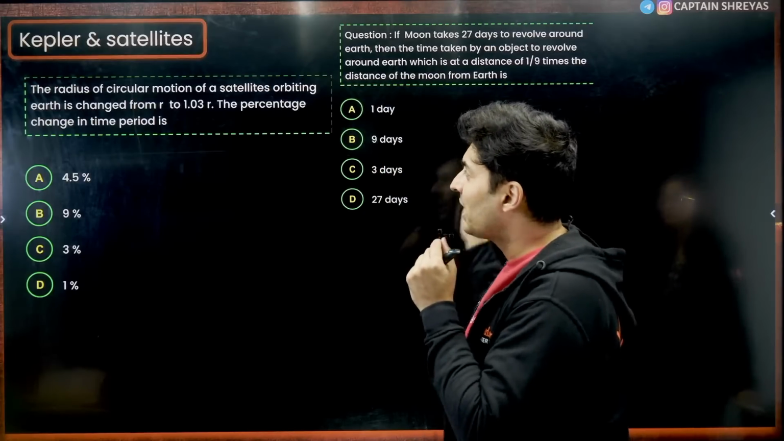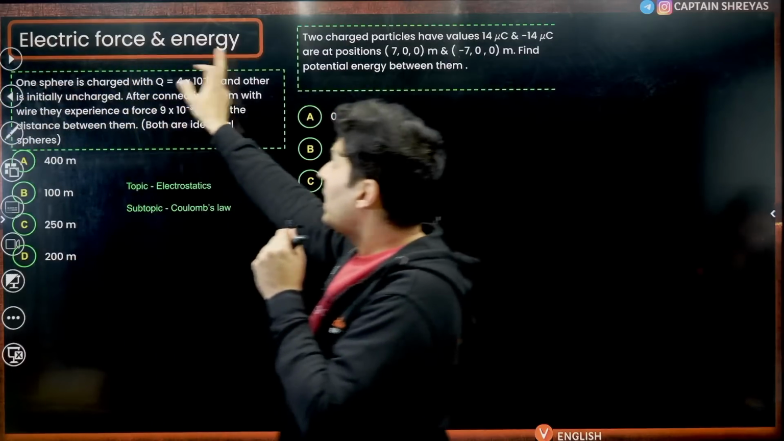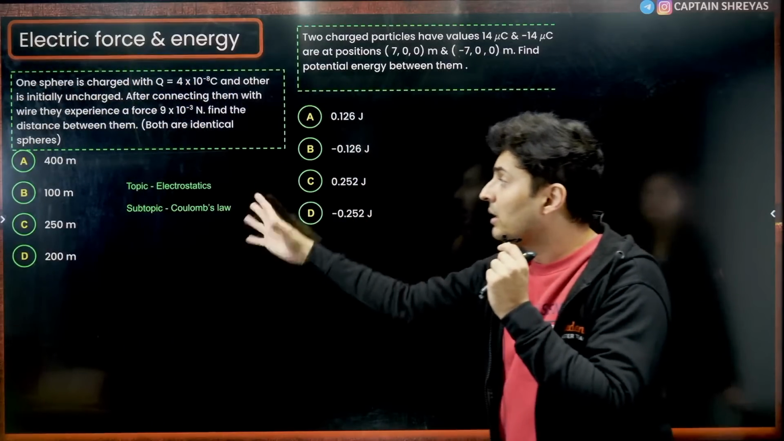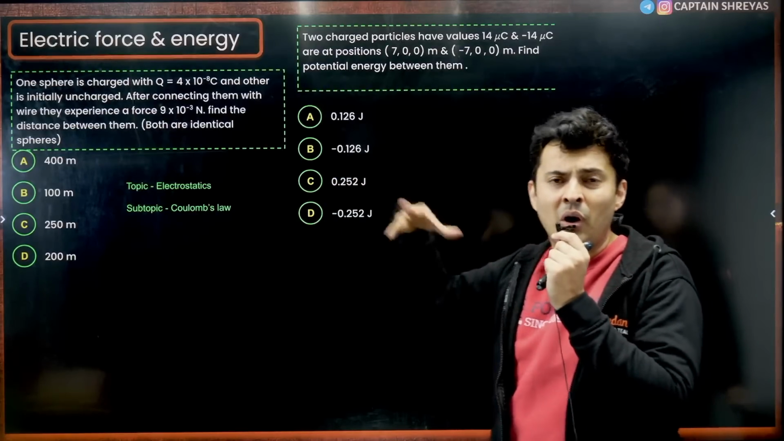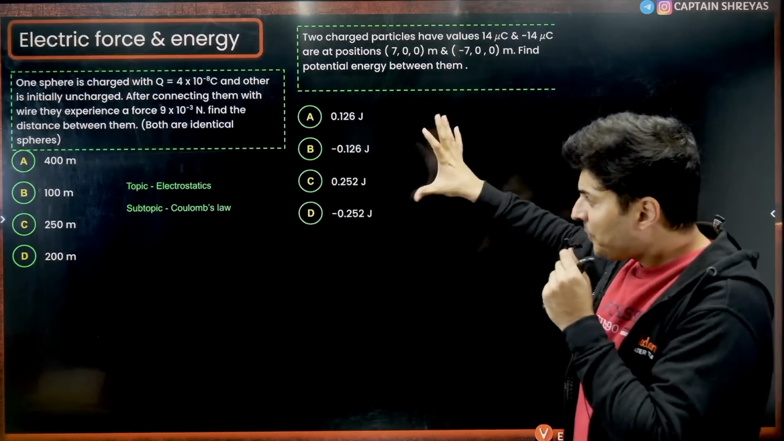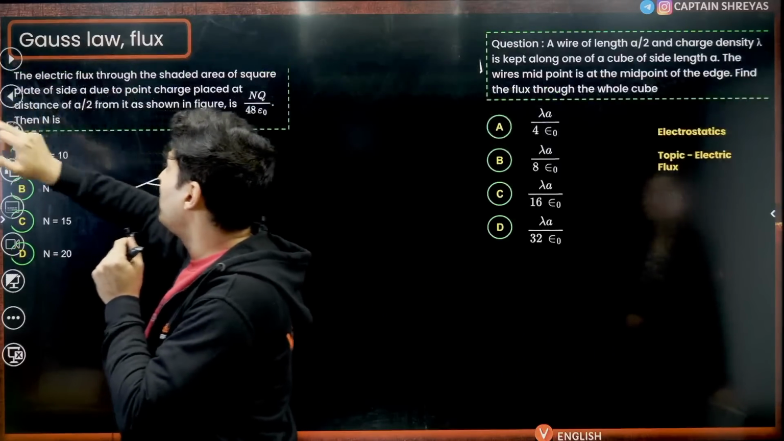These kind of questions were again repeated many times in many shifts. Then electric force and energy. These were easy questions. What is the electrical potential energy of two charges? What is the electrical force? Or, what is the force if you move this charge from here to here? These concepts were repeated many times.